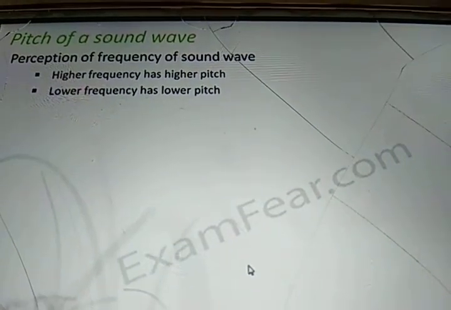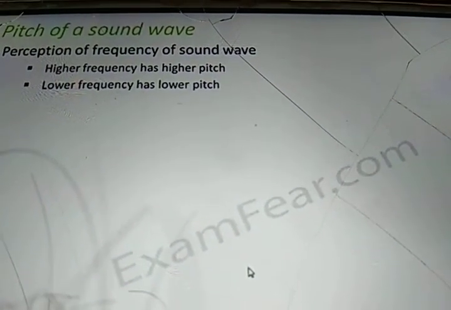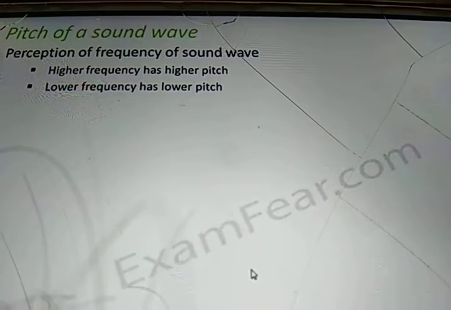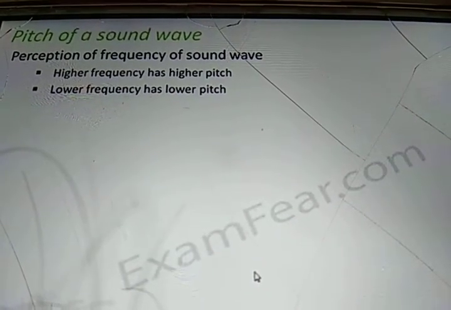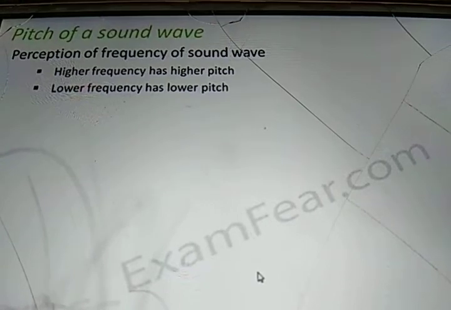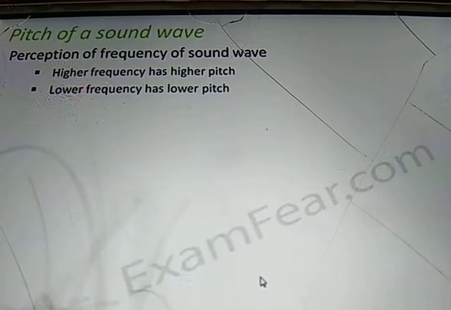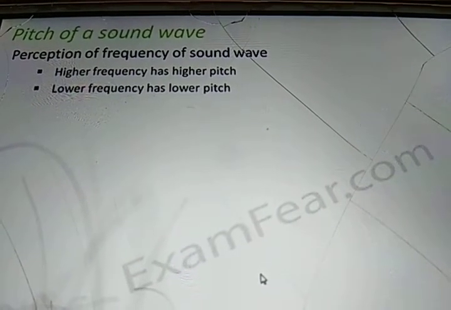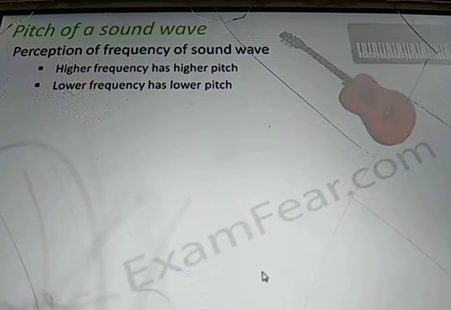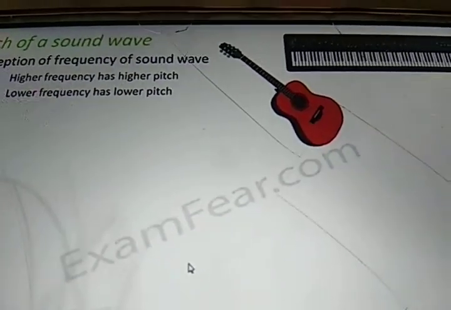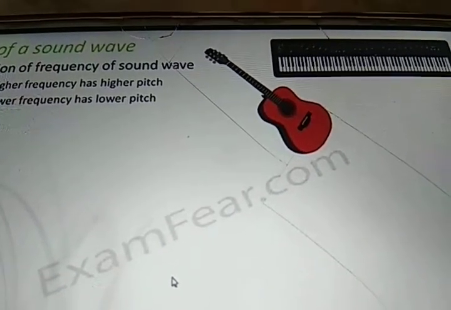Next important thing is pitch. What is pitch? Like the way loudness and amplitude are related to each other, similarly pitch and frequency are related to each other. As the frequency of a sound wave varies, the way the sound comes out also varies. Look at the example of a guitar and a keyboard.